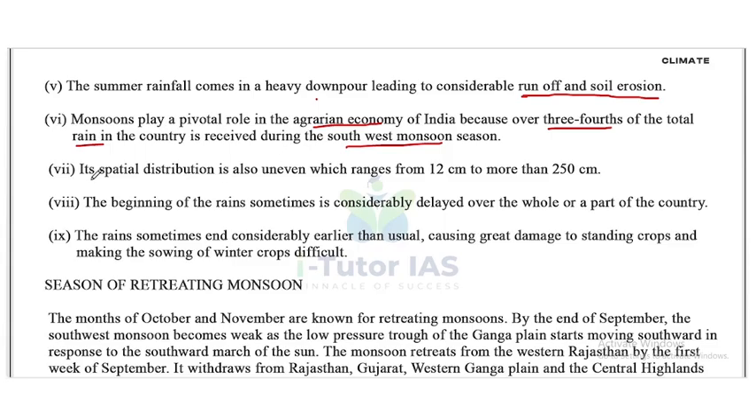Next one is its spatial distribution is also uneven, which ranges from 12 cm to more than 250 cm. Okay, so that is the spatial distribution of monsoon. It's from 12 cm to 250 cm.